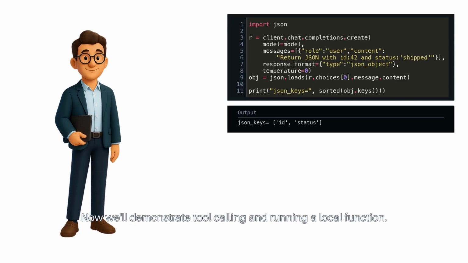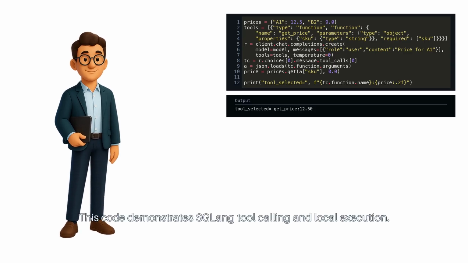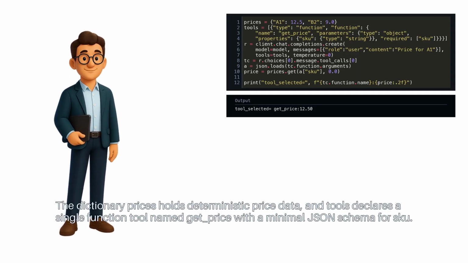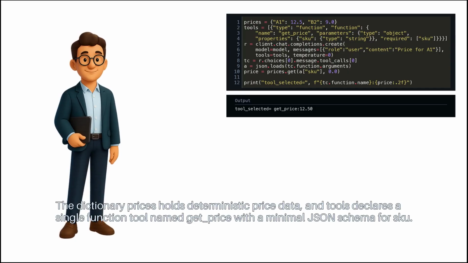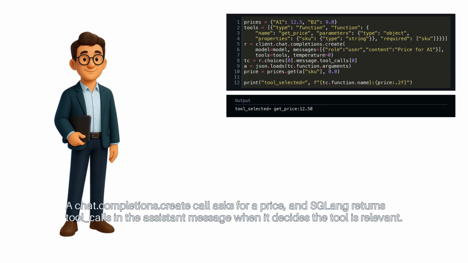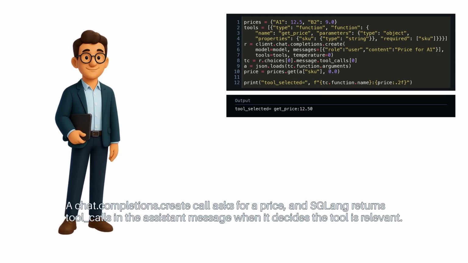Now, we'll demonstrate tool calling and running a local function. This code demonstrates SGLang tool calling and local execution. The dictionary prices holds deterministic price data, and tools declares a single function tool named getPrice with a minimal JSON schema for SKU. A chat.completions.create call asks for a price, and SGLang returns tool calls in the assistant message when it decides the tool is relevant.